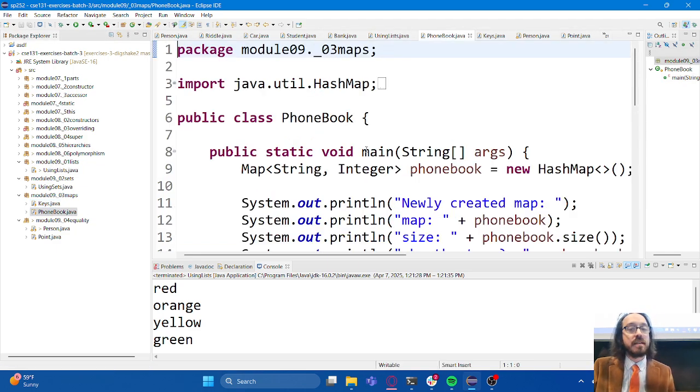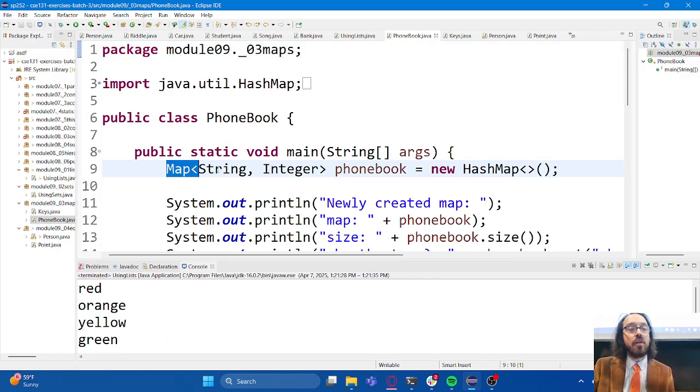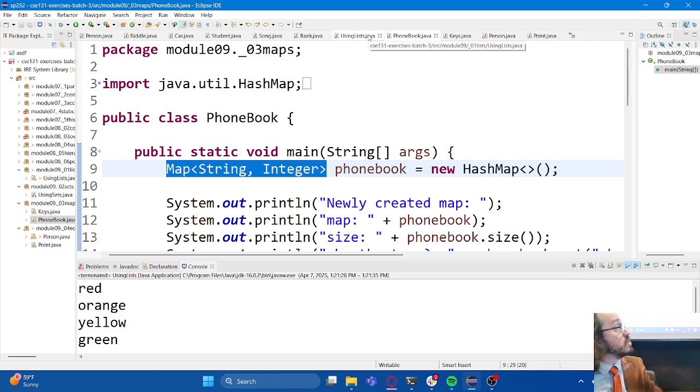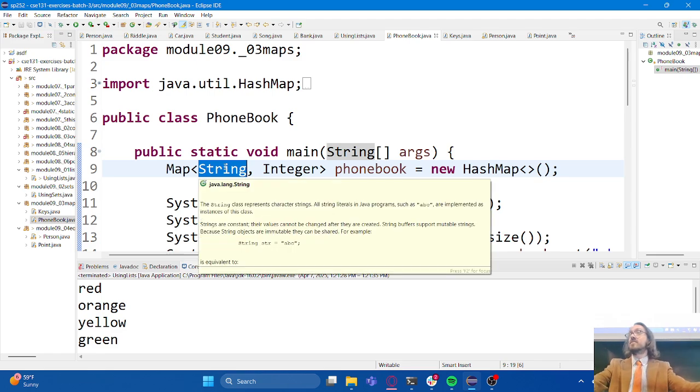So let's take a look at the phone book example. This is a classic example of using a map. Here's where we actually say the structure of our map. Notice there are two types here. This is the type of the keys. So I'm saying that the keys are going to be strings. I'm not going to use 0, 1, 2, 3, 4. I'm trying to represent a phone book. So actually the keys are going to be someone's name, right? I want to know the phone number for Professor Shook. So if I type Professor Shook in, plug that into my map, I want it to spit my phone number back out, right? That's how phone books work.